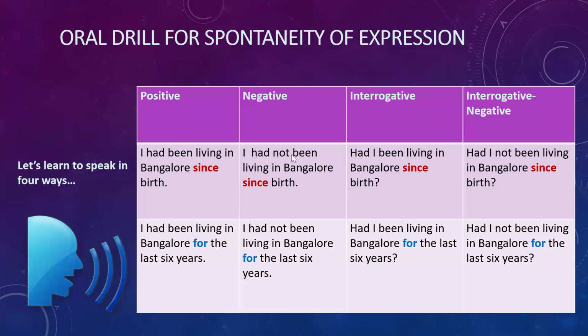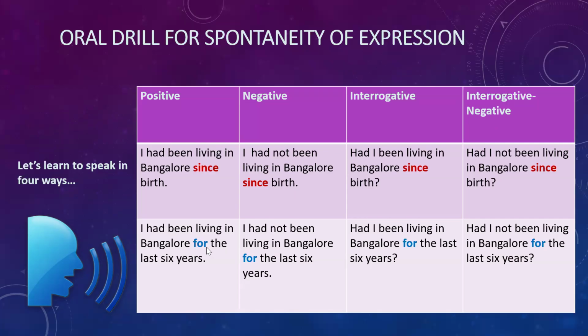Negative. I hadn't been or I had not been living in Bangalore since birth. Had I been living in Bangalore since birth? Had I not been living in Bangalore since birth? So this is positive, this is negative, this is interrogative, this is interrogative negative.